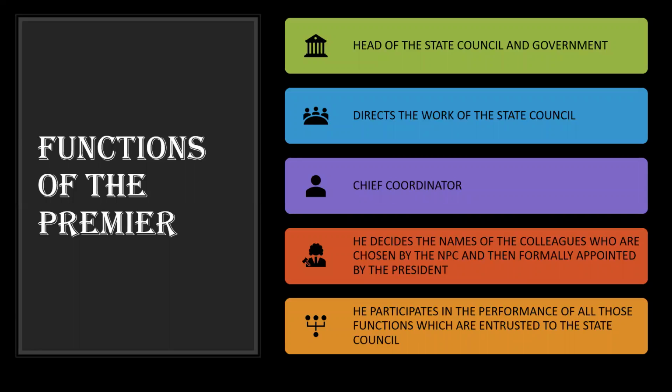He decides the names of the colleagues who are chosen by the NPC and then formally appointed by the President. The Indian Prime Minister also chooses the ministers who are going to help him in the cabinet. So this is the same function here also, that he decides the names of his colleagues. He participates in the performance of all those functions which are entrusted to the State Council.